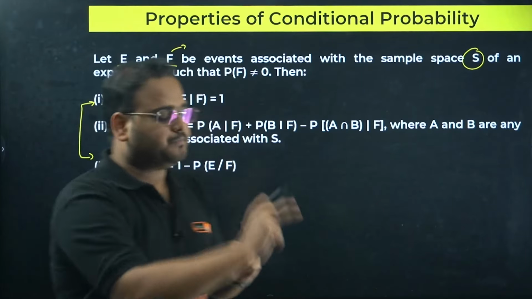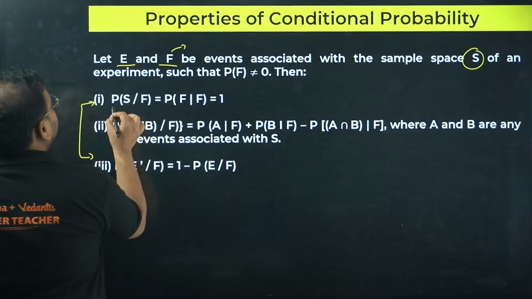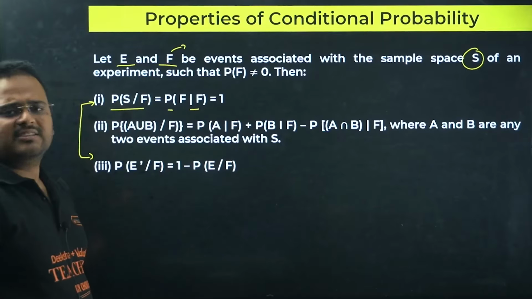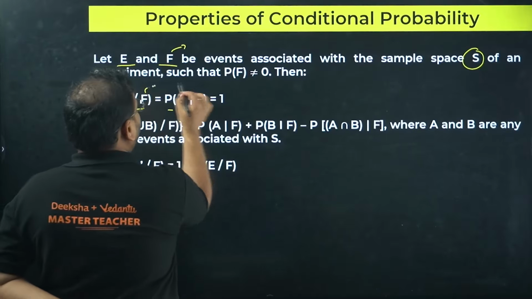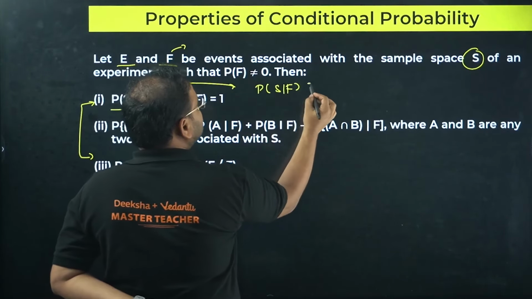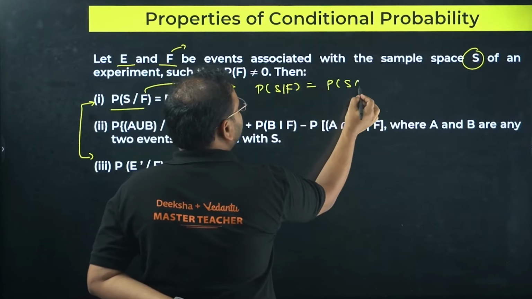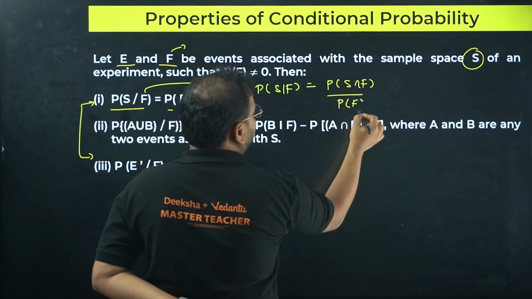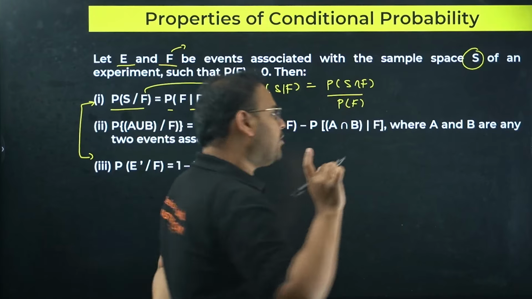Makes sense? Good. So the result is P(S|F) or P(F|F) is given as 1. Does it make sense? Let's write from here. P(S|F) means what? P(S|F) is very simple, sir. P(S ∩ F) divided by P(F). What did I mention?